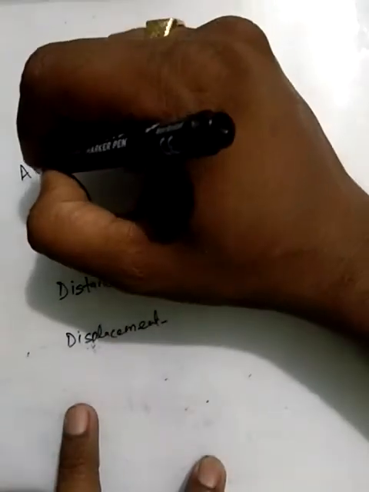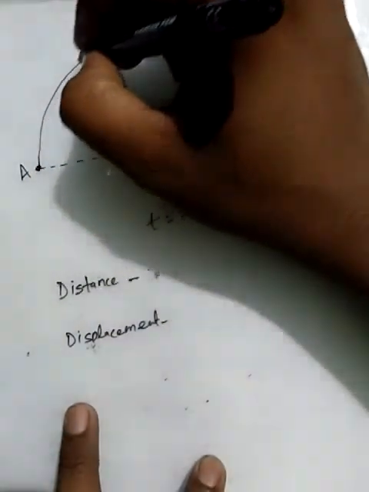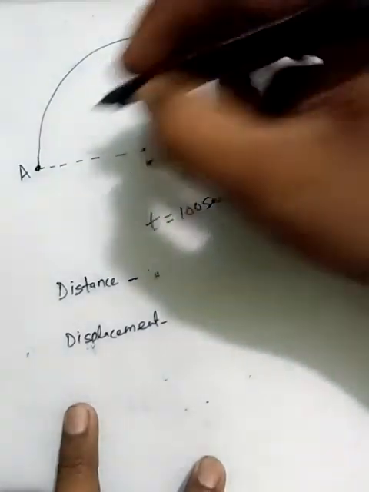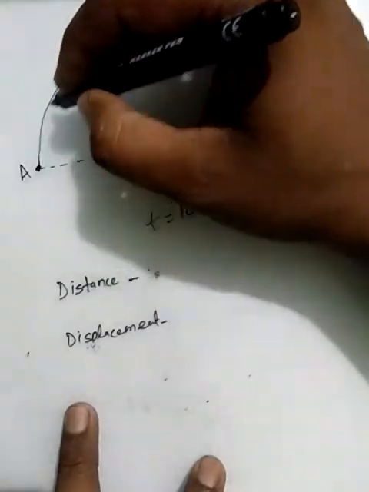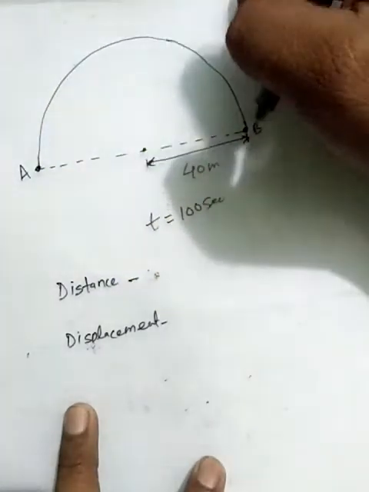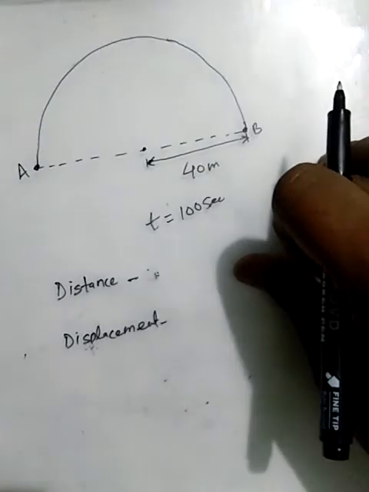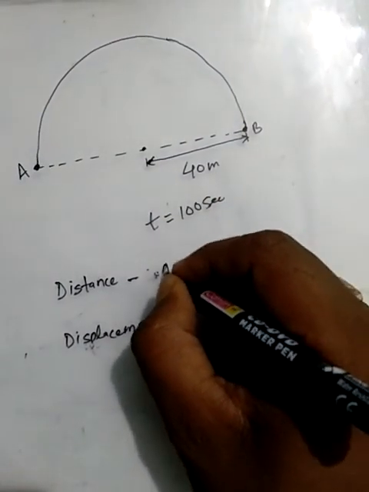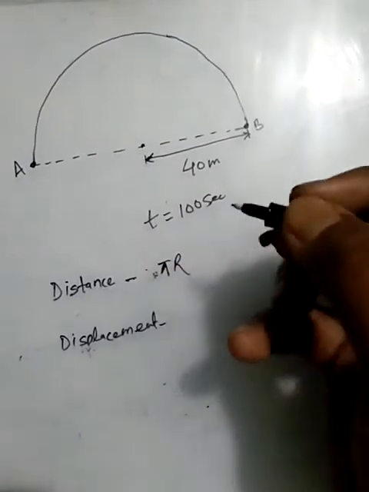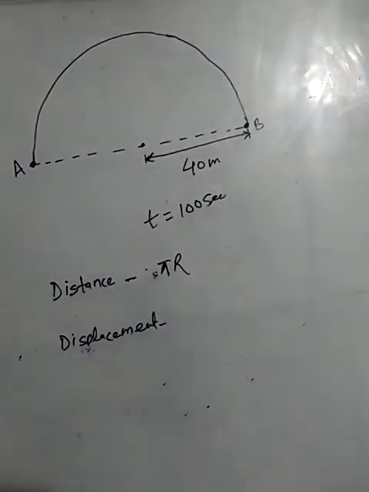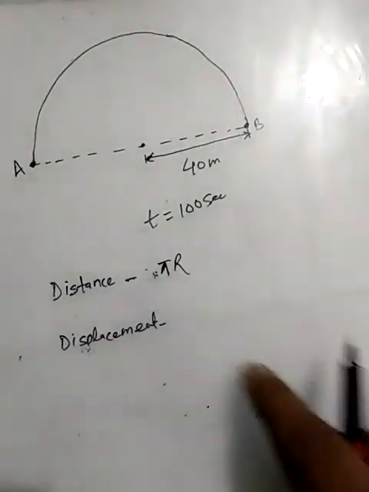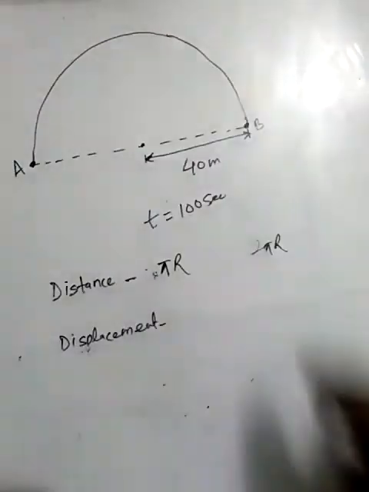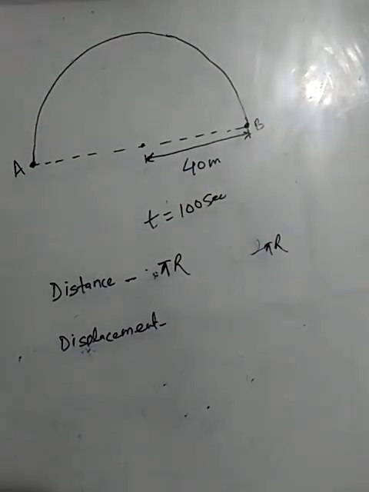The distance is actually the total path length of the object during the motion. This is the perimeter of this semicircular path, which is equal to pi r. As we know, the perimeter of a circle is 2 pi r, and this path is a semicircular path.